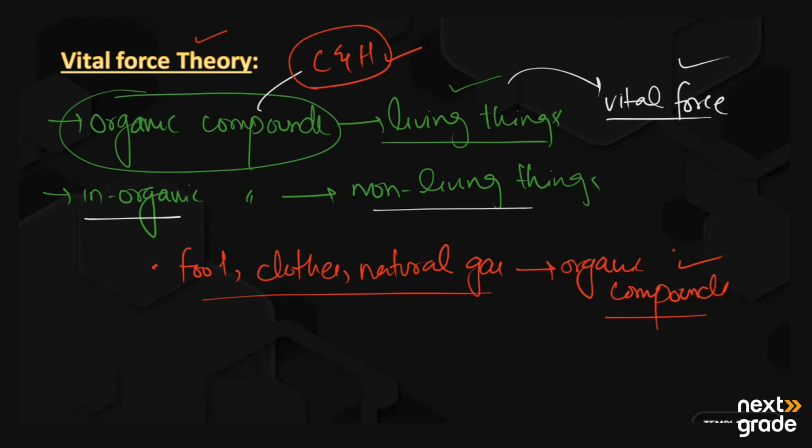So basically, the vital force theory tells us that organic compounds are obtained from living things. And for their manufacturing or synthesis, we need some type of vital force. Like if we want to have proteins, we can only gain them from living things. So this was basically the concept of Berzelius, and he put forward the theory in 1815. That theory is known as the vital force theory, that we can gain organic compounds only from living things, or that a vital force is necessary for their synthesis.